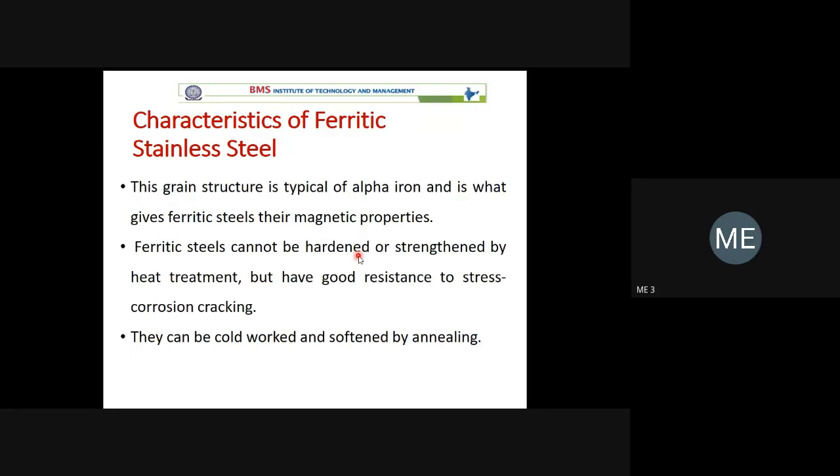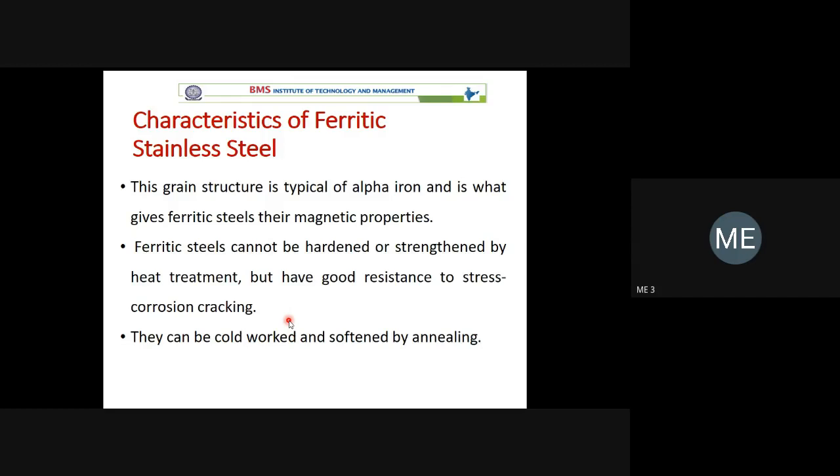Again, everything is expressed in terms of grain structure. There is one iron, the alpha iron, which is nothing but ferritic iron. Because of that, it has good resistance to stress corrosion cracking. Imagine there is a small crack because of stresses; because of that, it may undergo corrosion. It can be cold worked and softened by annealing.